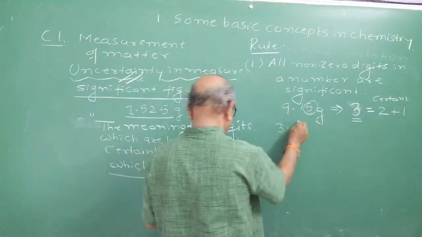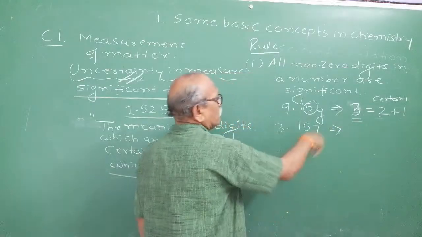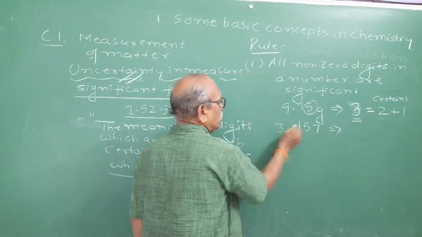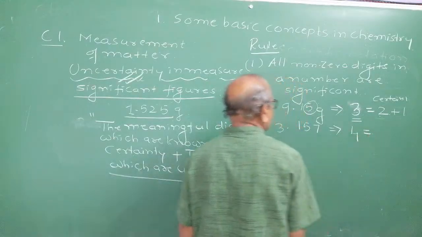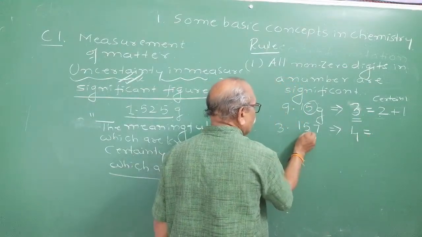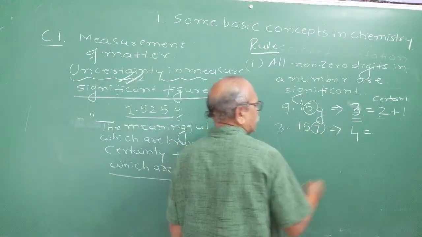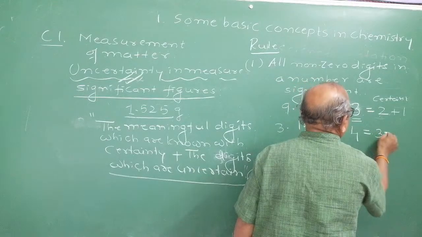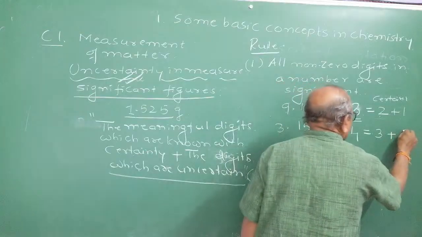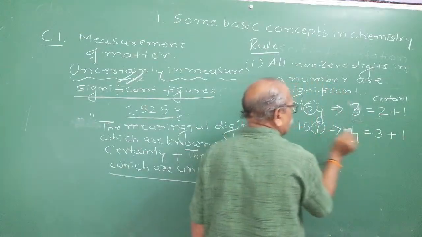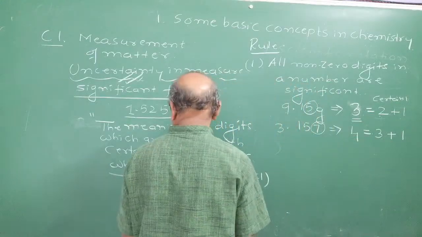If you take 3.157, now you tell me, the total number of significant figures is 1, 2, 3, 4. Non-zero significant figures are 4. Of them 3, 1, 5 are known with certainty. The last digit is uncertain. So the total number of digits with certainty is 3 plus 1 uncertain digit. Therefore the total number of significant figures in it will be 4.